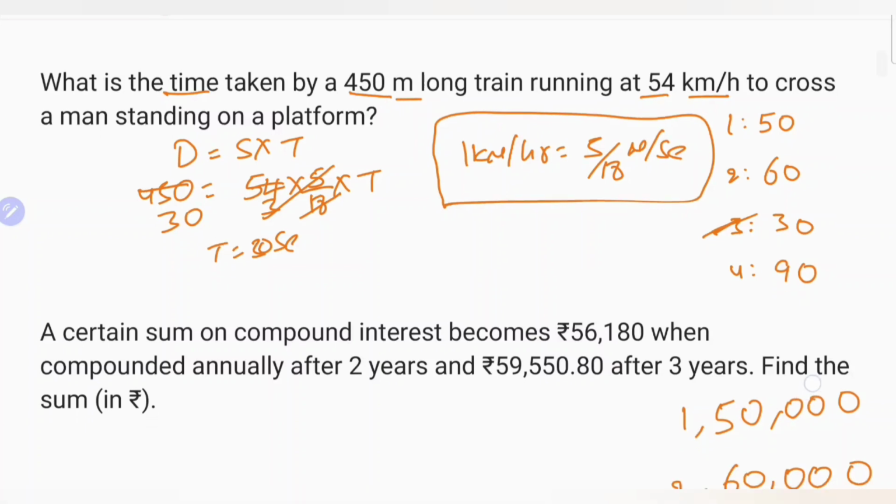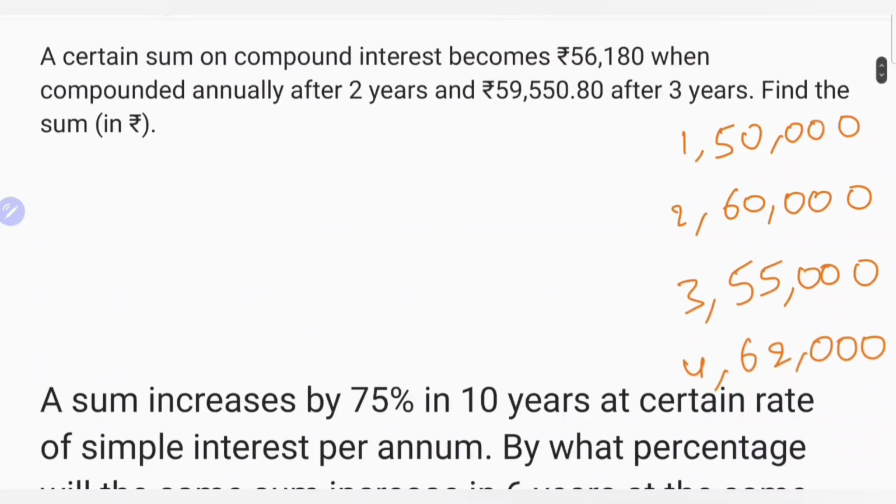And the next, a certain sum on compound interest becomes 56,180 rupees compounded annually for 2 years and 59,550 rupees 80 paisa after 3 years. Find the sum. That means principal.